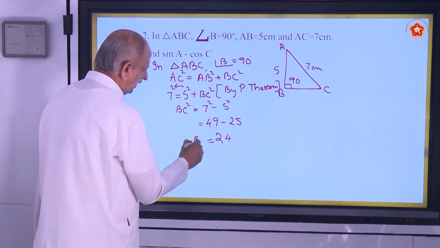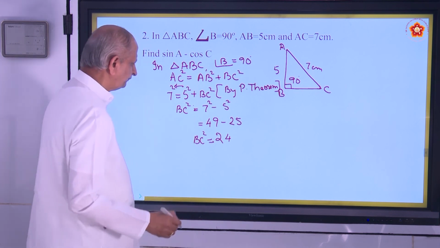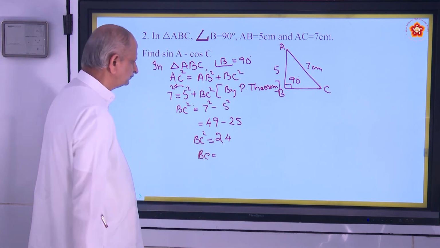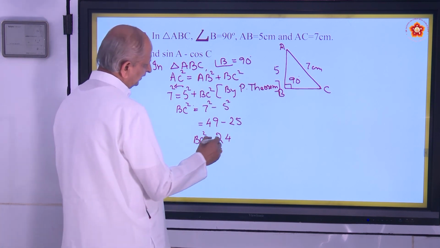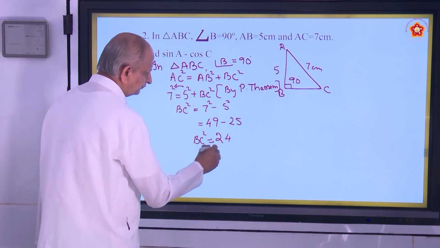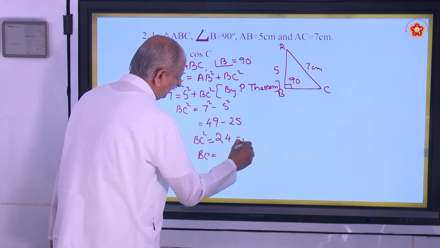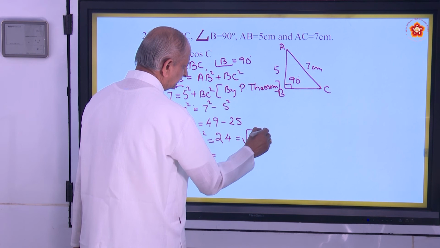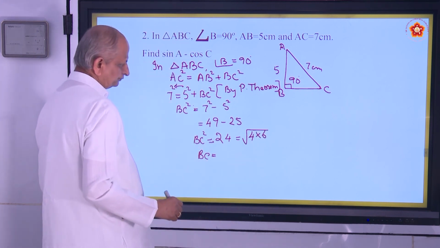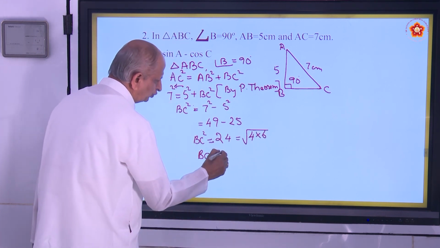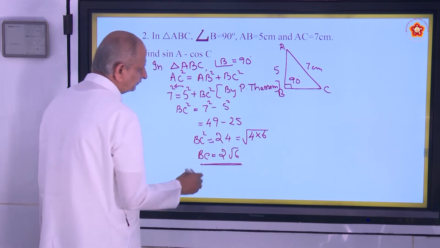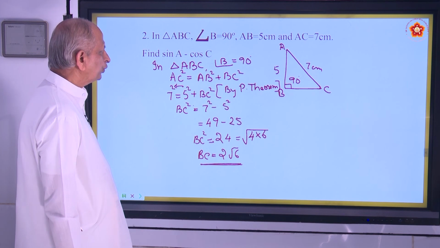So BC square is 24, and BC becomes root of 24, and that you can write as, 24 can be split up into 4 into 6. Root of 4 is 2, so 2 root 6.